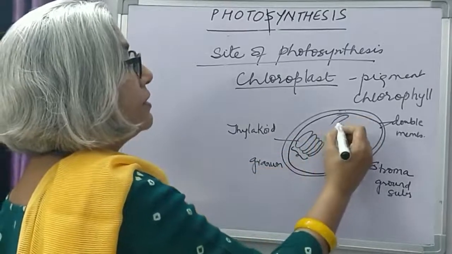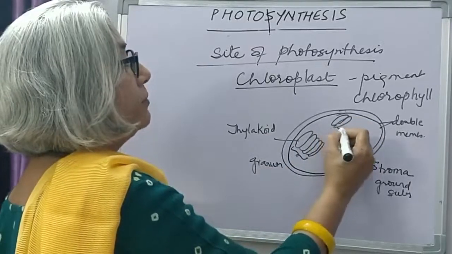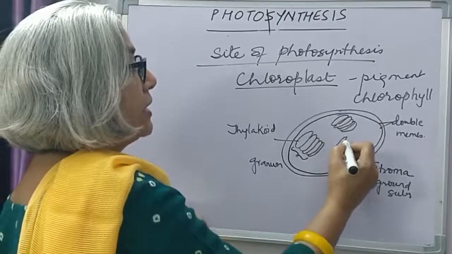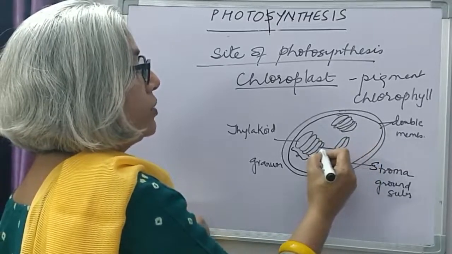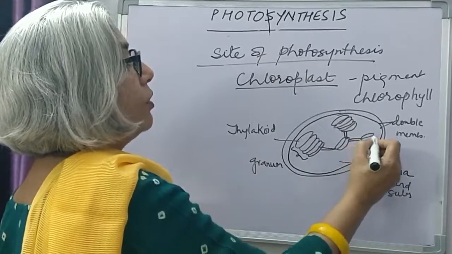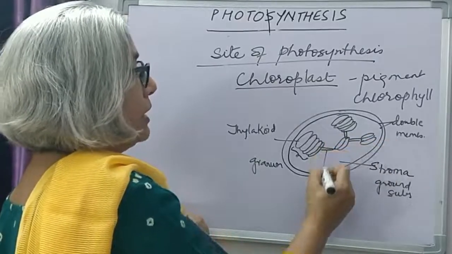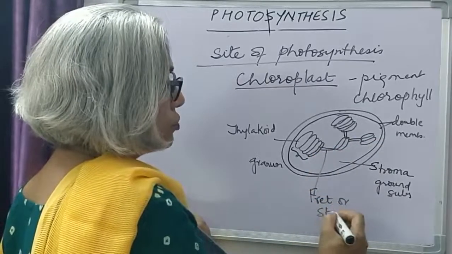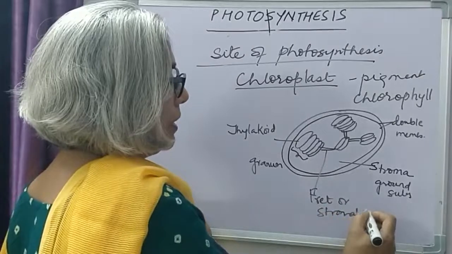And there are several such grana, with thylakoids arranged in stacks like this. They are joined to each other by fret or stromal lamellae. This is called fret or stromal lamellae.